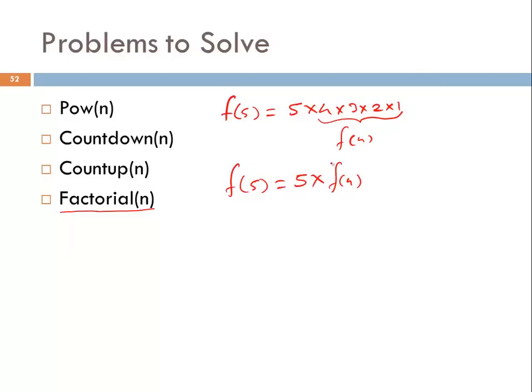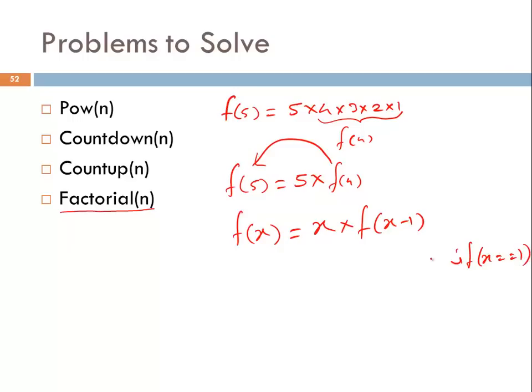And you can see what it is doing, it's calling itself with a different parameter. And what will be our formula? If I want to calculate factorial x, that means x multiplied by factorial of x minus 1. That will be the formula. But you can see there is no base case. There should be a base case, and that base case should be if x is equal to 1.